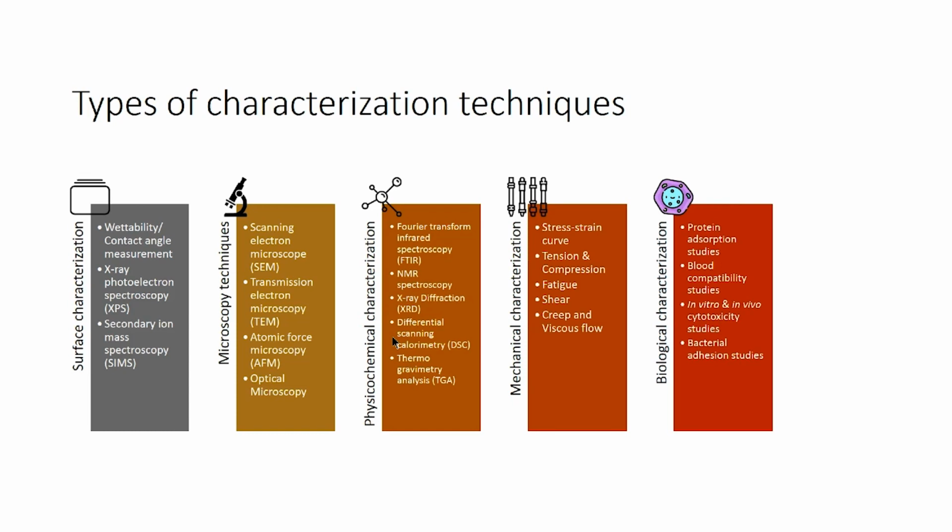Then biological characterization, the protein adsorption study. When you implant a material into a host system, the first interaction between the host system and the material is protein adsorption. If protein adsorption occurs on your material surface, it will lead to cell attachment and blood cell attachment also, so based on the application that can vary.